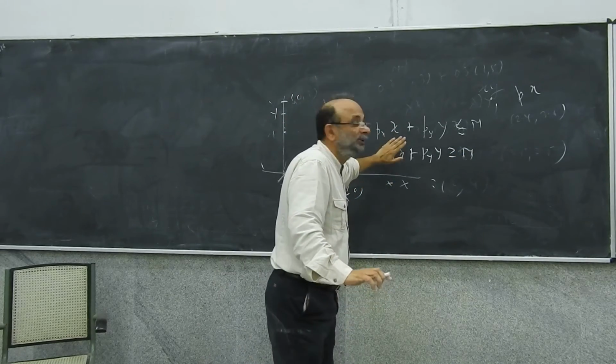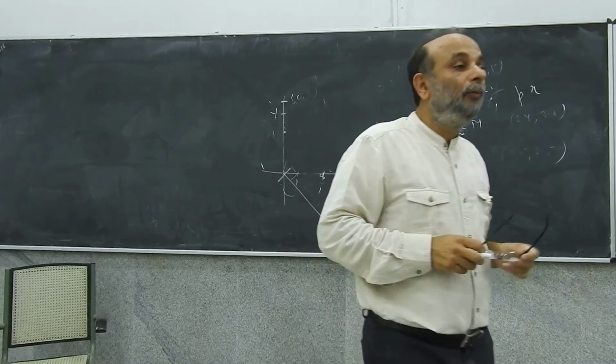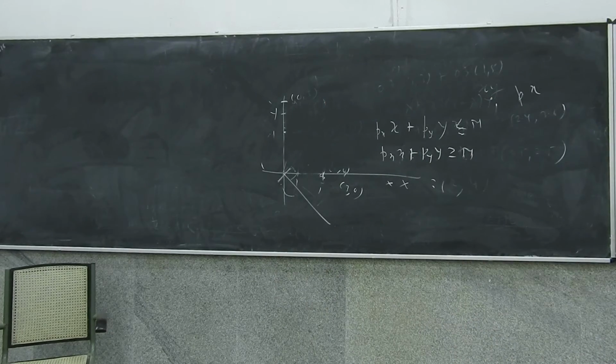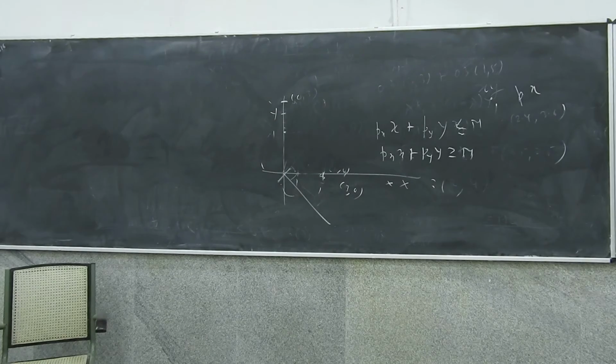Now what does this closed set tell you? What is this closed set? The first closed set? It is a set of all consumption bundles which are affordable given M, which is actually a closed subspace, right? Which is why the separating hyperplane theorem is important.